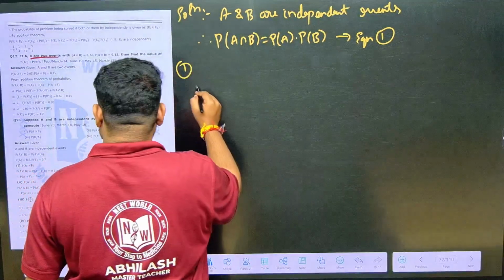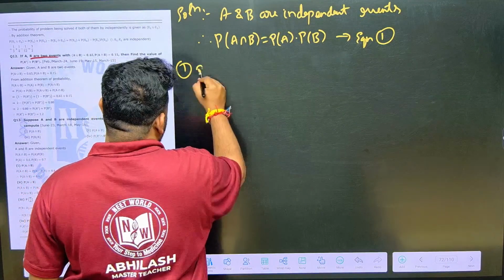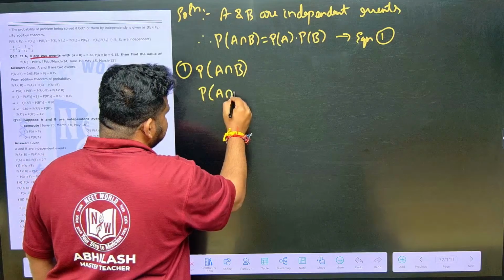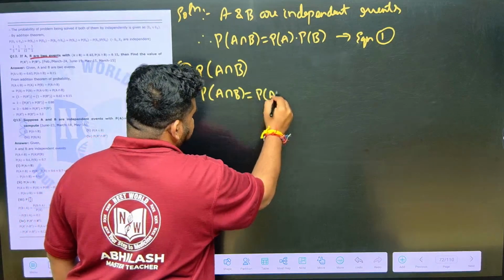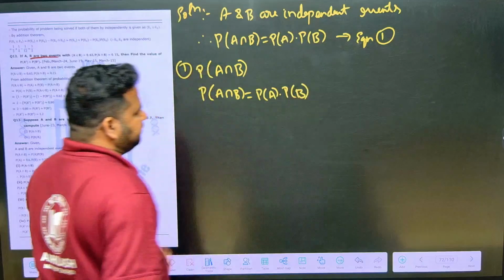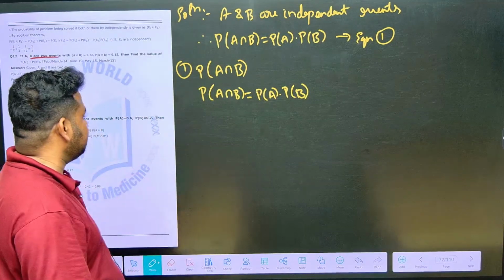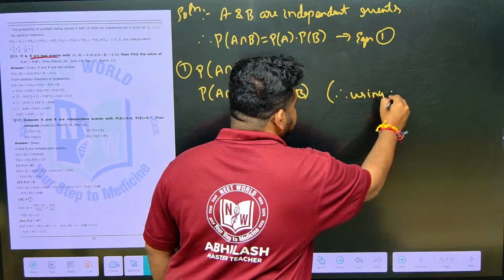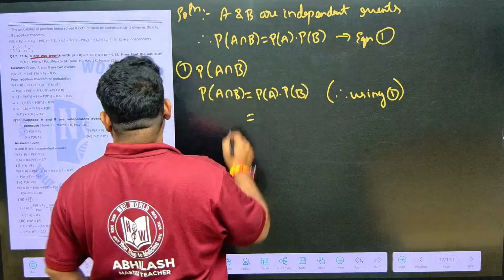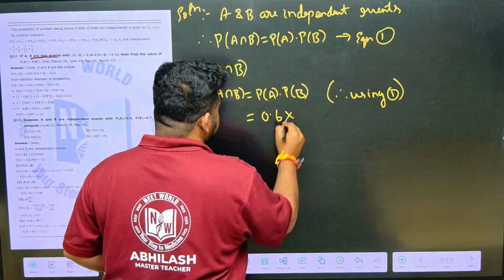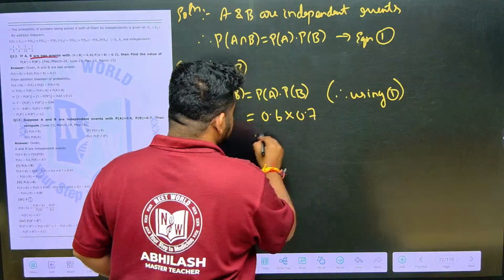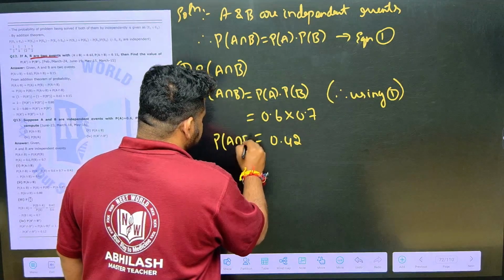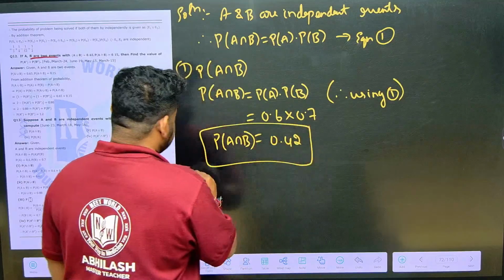First we have to find P of A intersection B. P of A intersection B can be written as P of A into P of B. In the beginning you have to write the given values, P of A is equal to, P of B is equal to, all these things. I am writing here directly. Therefore, using 1, P of A is given to be 0.6, P of B is 0.7. So 0.6 times 0.7 is 0.42. So P of A intersection B is 0.42.